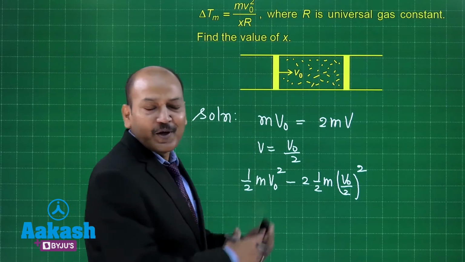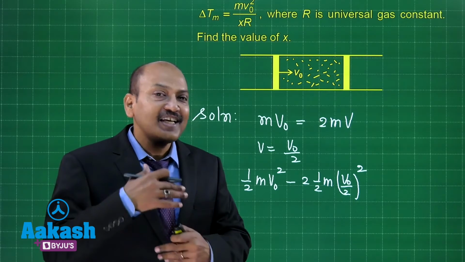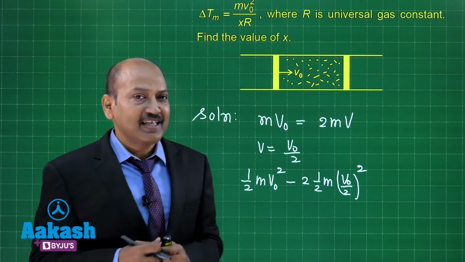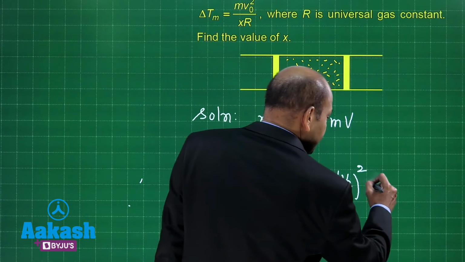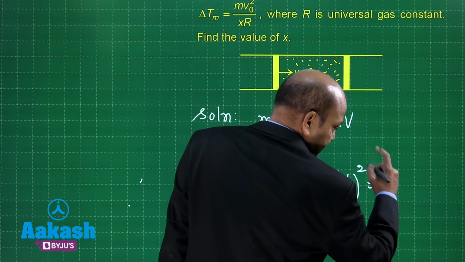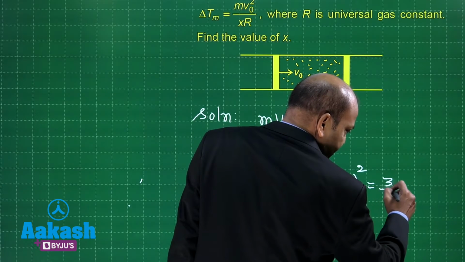And this maximum loss in kinetic energy is to be equated with the change in internal energy of the gas at that moment. So, for the change in internal energy, the number of moles is 1 and it is a monatomic gas. So, Cv is 3R by 2,